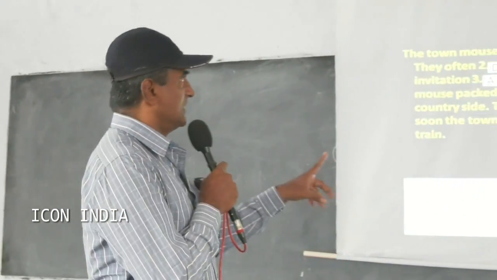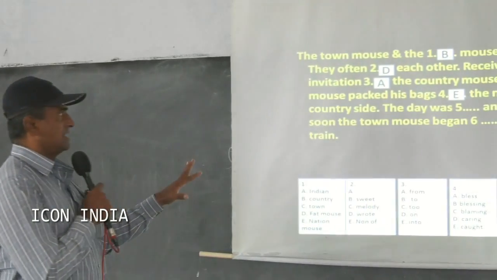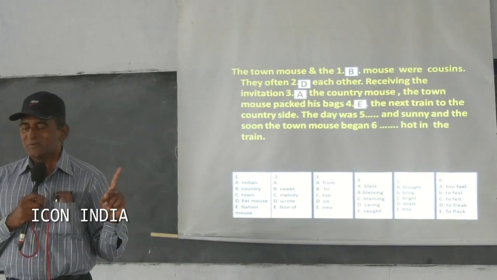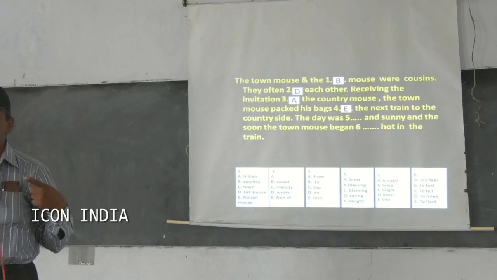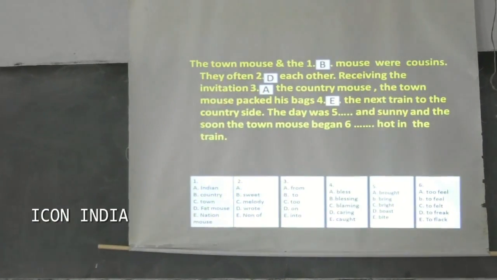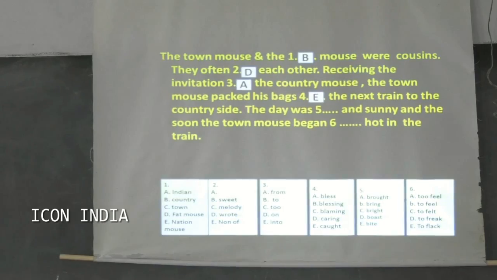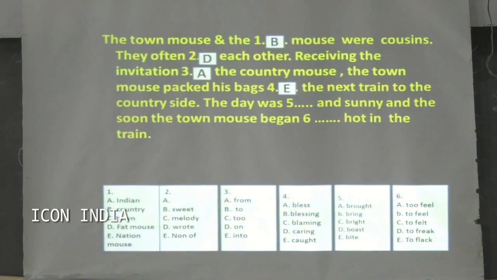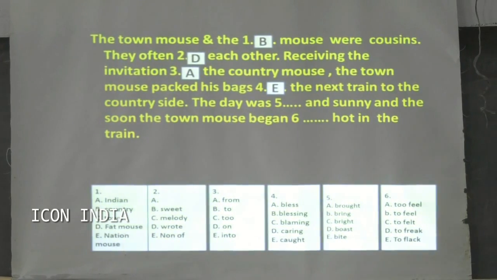Next one. The next train to the country, the day was dash and sunny. Bright, so you say right. Bright means which part of speech? Bright, dark, white, what? Adjective. Very good.